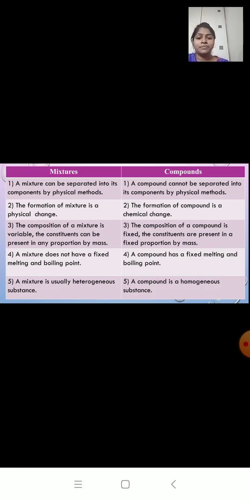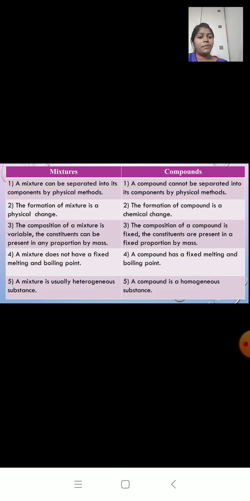Third comparison, composition of a mixture is variable, that means it is not fixed, and the components are present in any proportion by mass. In compound it is just the opposite, the composition is fixed and the components are present in fixed proportion by mass. The fourth comparison, a mixture does not have a fixed melting and boiling point.